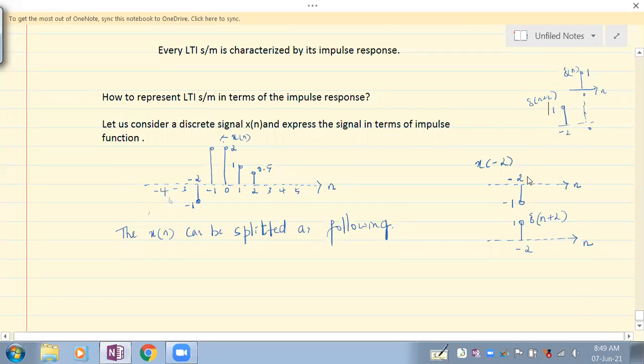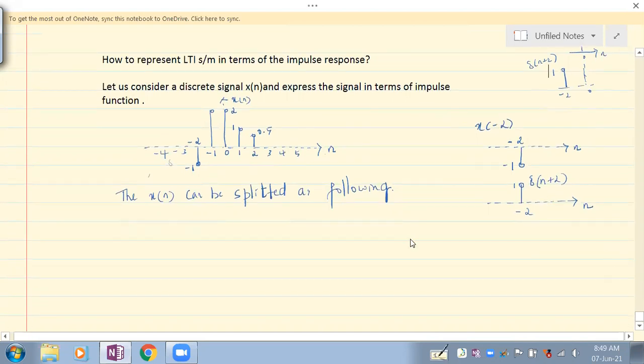Now we have considered two samples. One is the x of minus 2 sample from this, and another is delta of n plus 2. Can you tell me, if you multiply these two, what would happen? What do we get if we multiply x of minus 2 and delta of n plus 2?